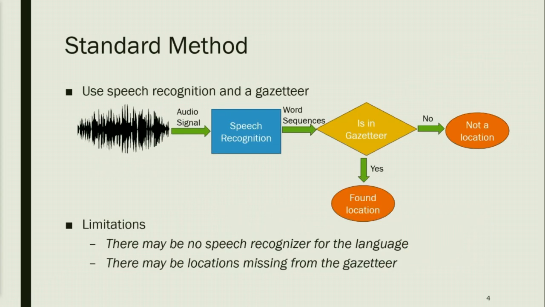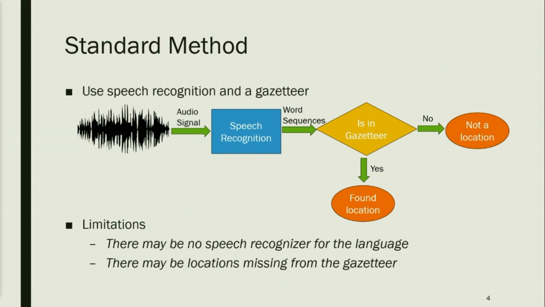So the standard method to find locations is to use a speech recognizer and a gazetteer. A speech recognizer takes in the audio signal and translates that audio signal into text. And a gazetteer, in this context, is just a list of locations. So in this diagram, we take in the audio signal, use the recognizer to translate into text, and that text we check in the gazetteer whether it's a location or not. If it's in the gazetteer, then it's a location. If it's not, then it's not a location.